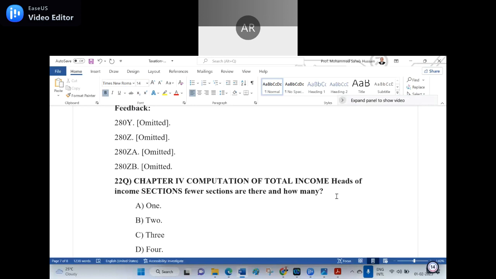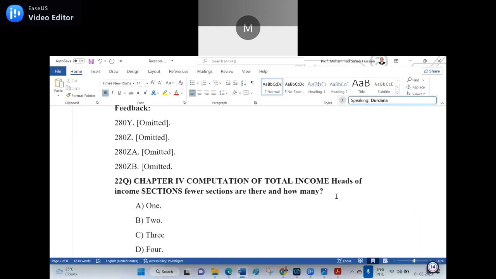Chapter 4, computation of total income, income sections, fewer sections are there, and how many? Option A, 1, option B, 2, option C, 3, option D, 4. Answer is C, sir.